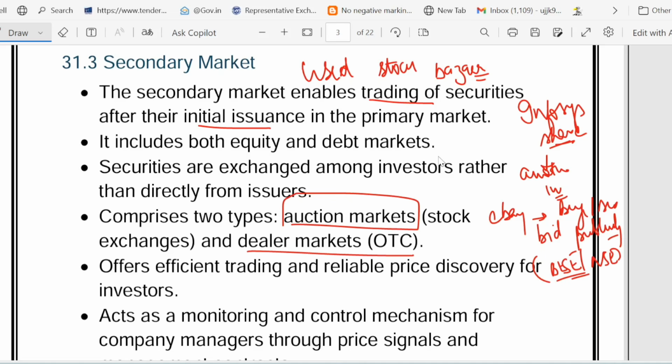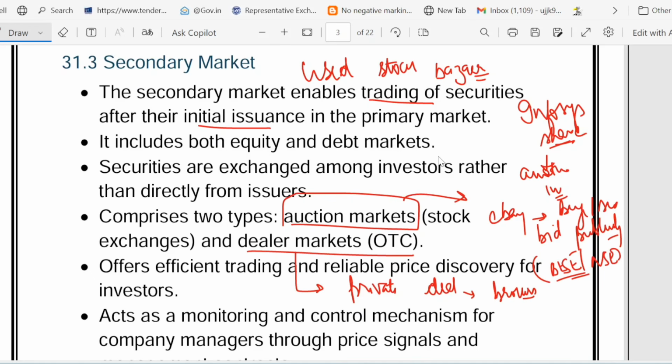The second kind of market is called the dealer market. Dealer market means over the counter, or OTC. What happens in the dealer market? Private deals happen between brokers, like for a small company not listed on the big exchange. So there are two kinds of market: in the auction market, buyers and sellers bid publicly, like BSE and NSE, and in the dealer market, private deals happen between brokers.